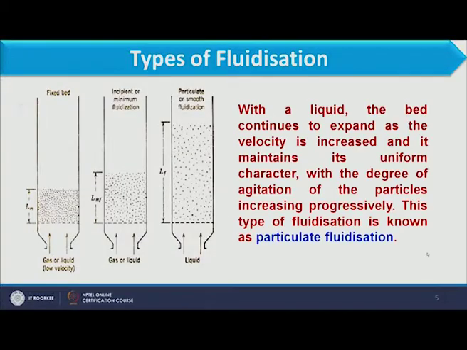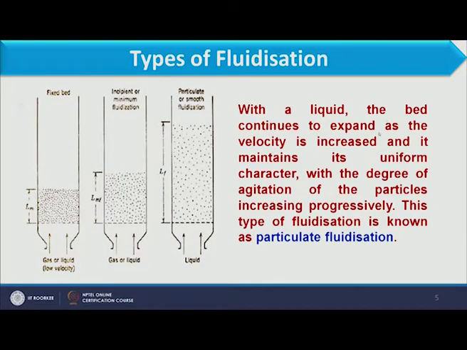It happens with the liquid only, and what happens with the gas when we increase the velocity further, we will see in the next slide. So, what is particulate fluidization? Particulate fluidization is when particles are fluidized with the fluid, but are uniformly distributed throughout the bed.